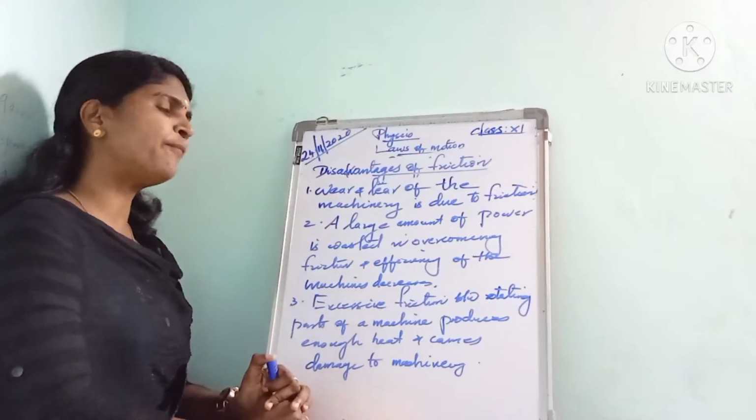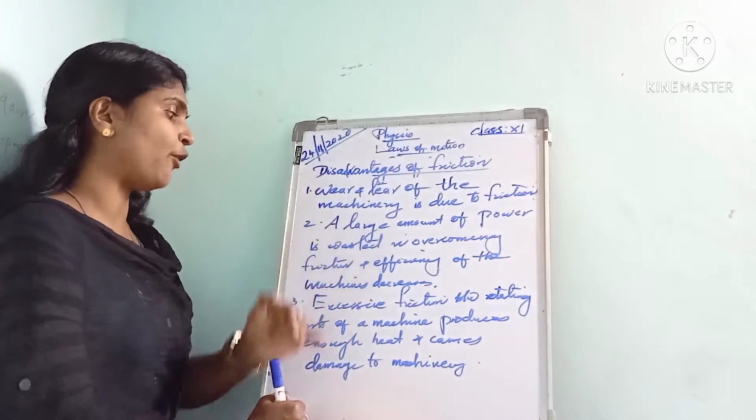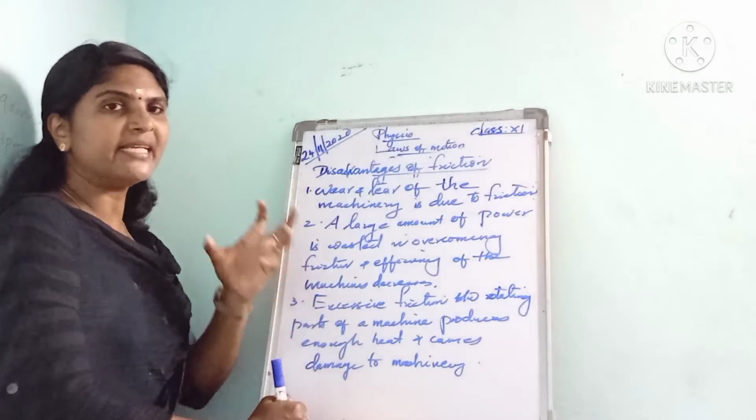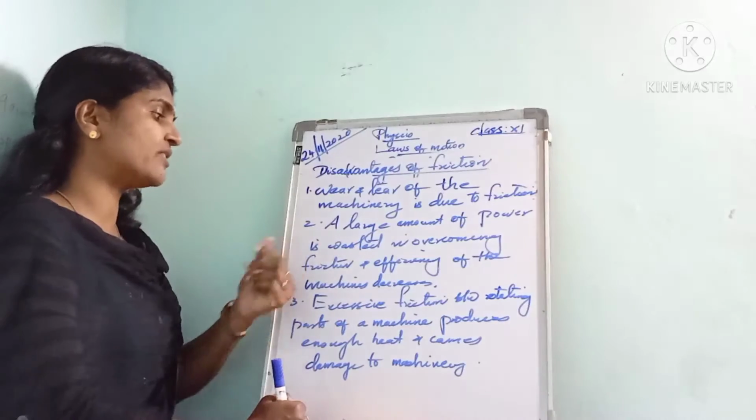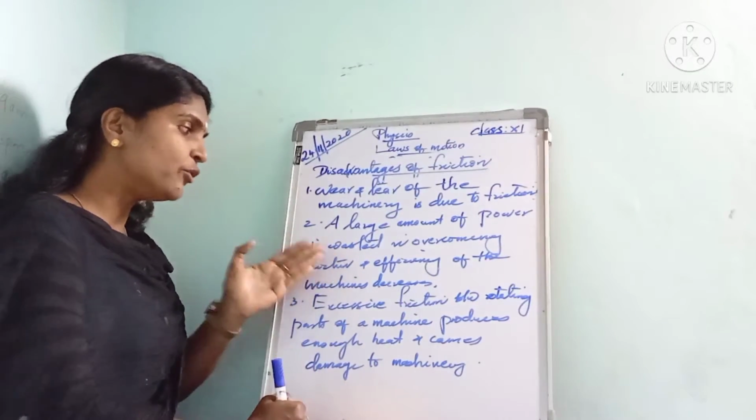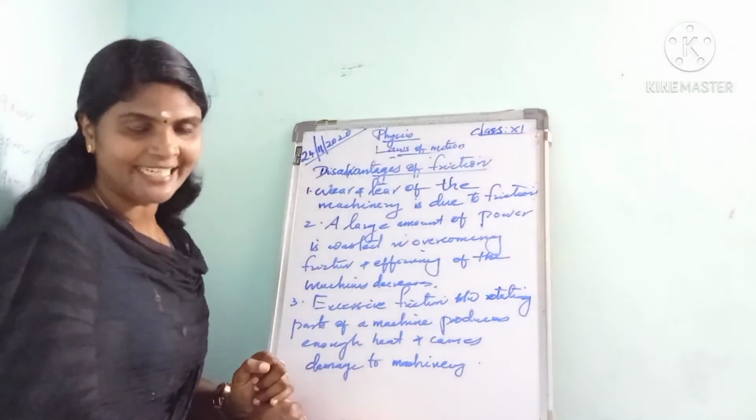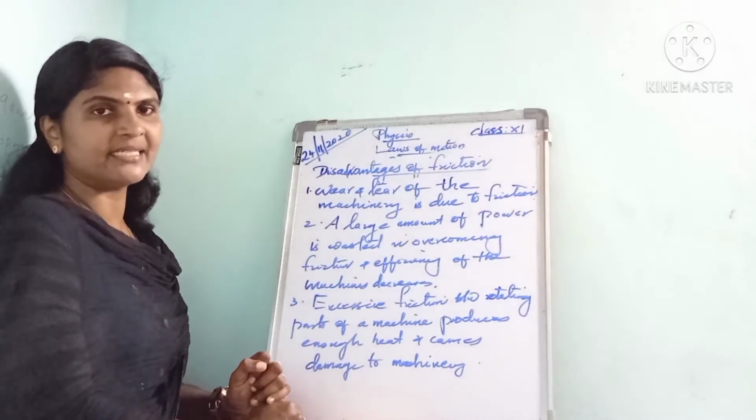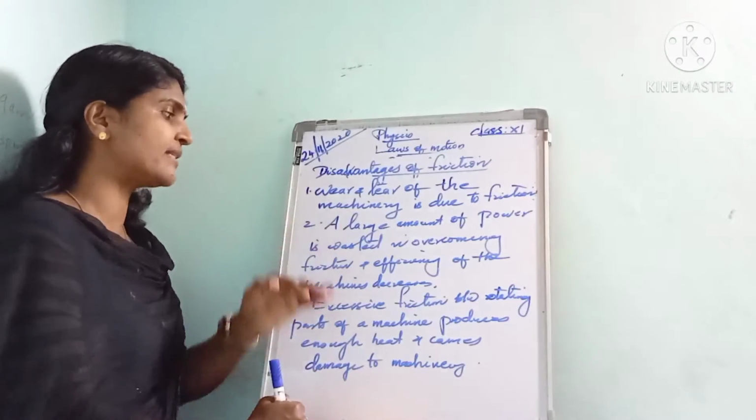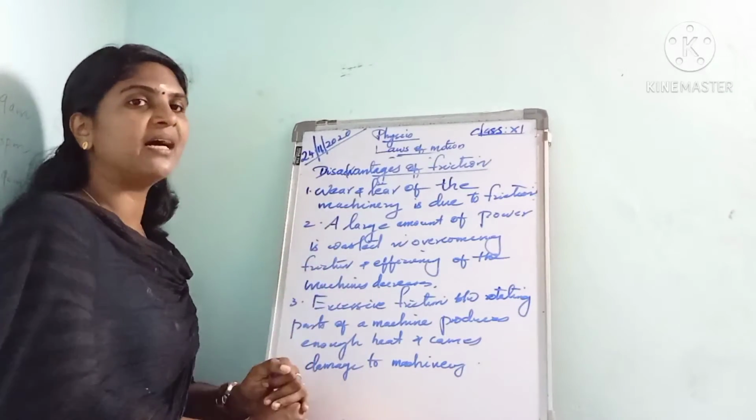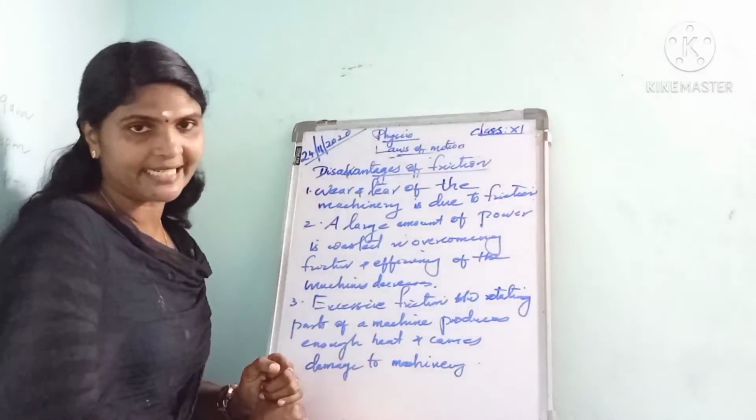A large amount of power is wasted in overcoming friction. In order to overcome friction, a large amount of power is wasted, and due to this, the efficiency of the machine decreases.